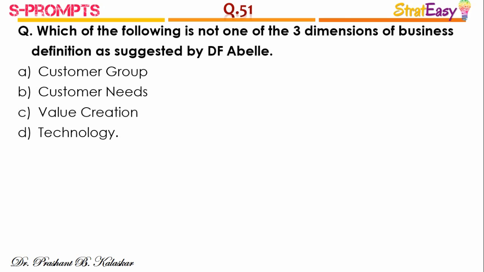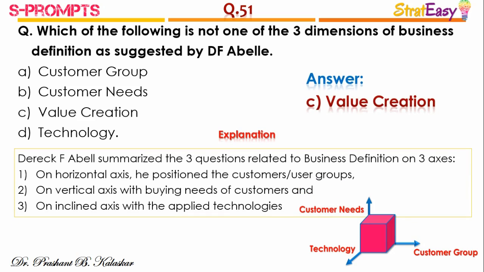Which of the following is not one of the three dimensions of business definition as suggested by D.F. Abell? So the right answer is option C, value creation. Derek F. Abell summarized three questions related to business definition on three axes. On horizontal axis, he positioned the customers or the user groups to whom any organization is offering their product and services. On the vertical axis, the buying needs of the customers, that is the product or services what the customers are looking for, and on inclined axis the applied technology.